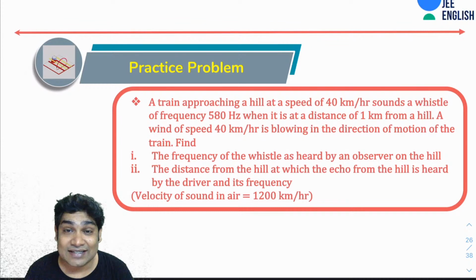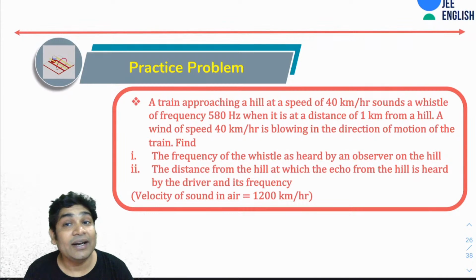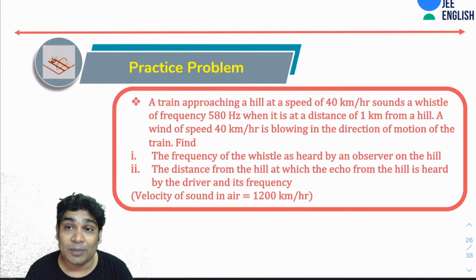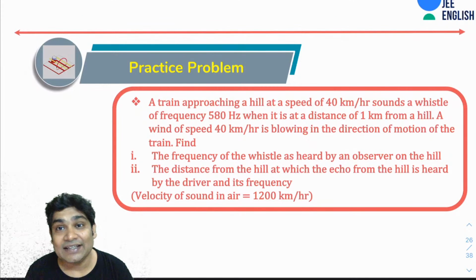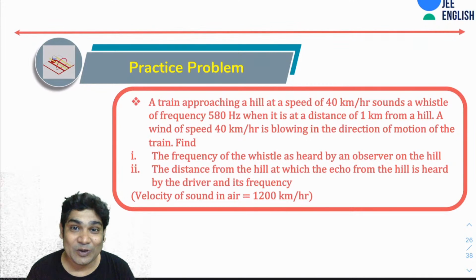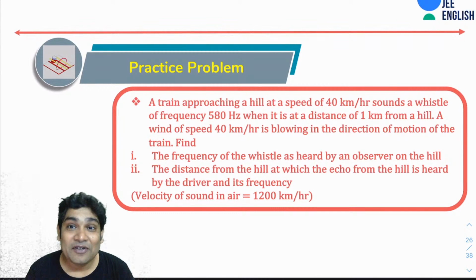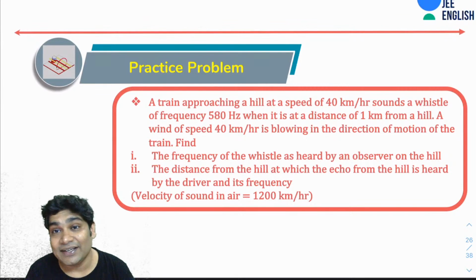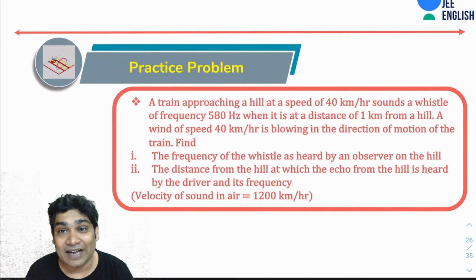Anyhow, let's have this question. This is another very interesting question. A train approaching a hill at a speed of 40 km per hour sounds a whistle of frequency 580 Hz when it is at a distance of 1 kilometer from a hill. A wind of speed 40 km per hour is blowing in the direction of motion of the train. So the train is approaching the hill, so the wind would also be going towards the hill. Find A, the frequency of the whistle as heard by an observer on the hill, and B, the distance from the hill at which the echo from the hill is heard by the driver and its frequency.